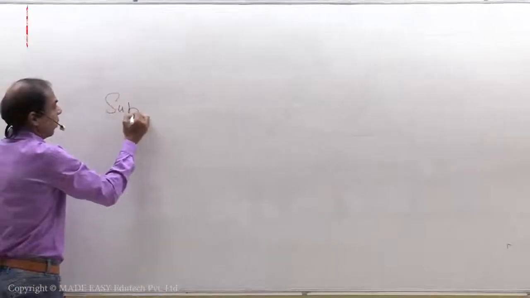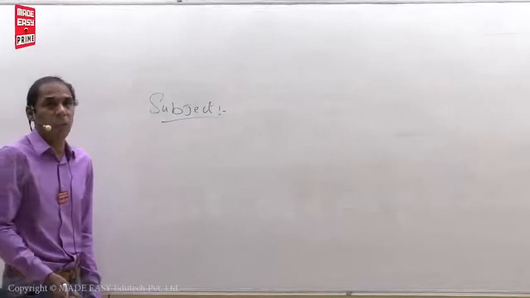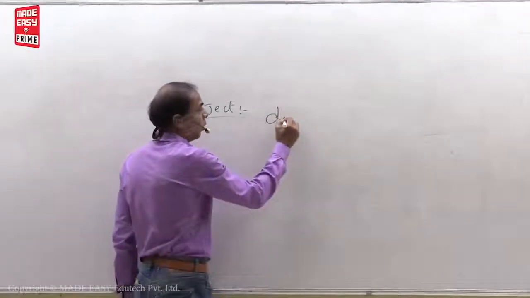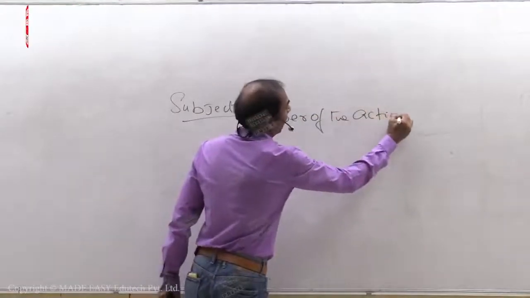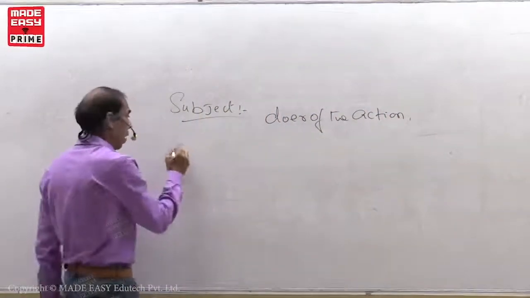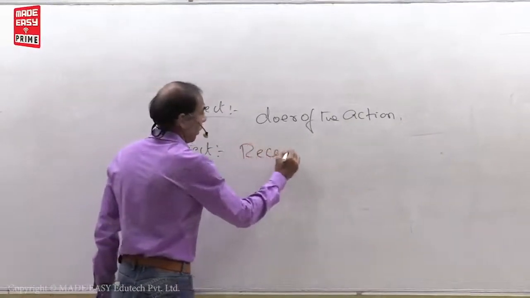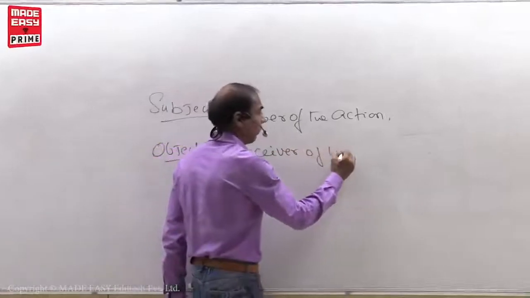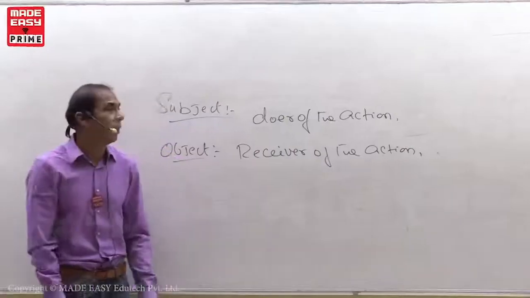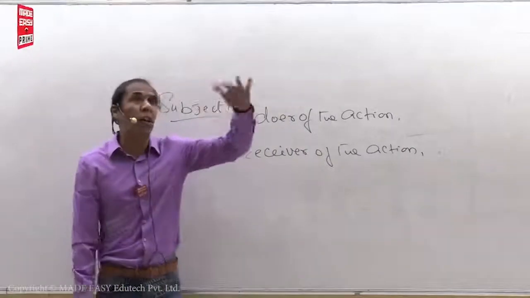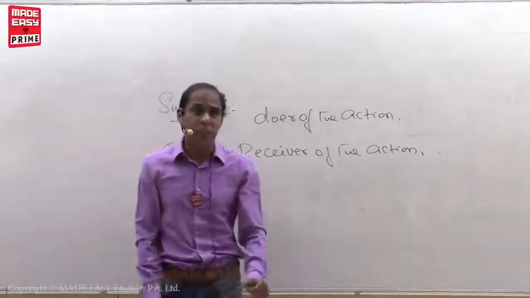Next, first, what is subject? What is object? That also I'll explain. Subject means doer of the action. Object means receiver of the action. See, who does the action? Subject. Who receives the action? Object. Suppose, let us take one sentence.